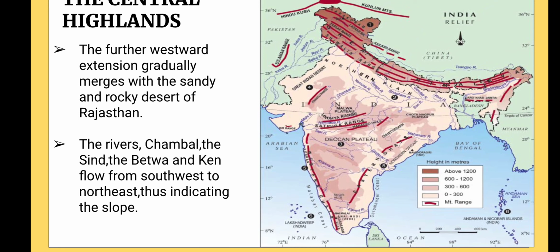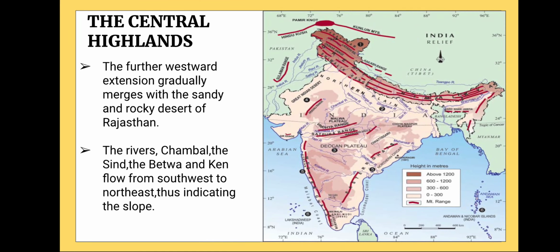So this indicates the slope. Slope means that the Peninsular Plateau is higher than the northern plains. That's why the rivers are flowing from the southwest, from the peninsular part to the north, not from the north to the south. The rivers are flowing from the peninsular part to the northern plains, that is from the southwest to the northeast.